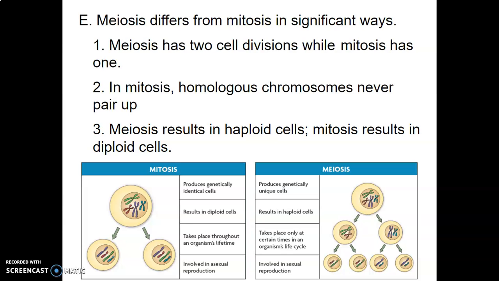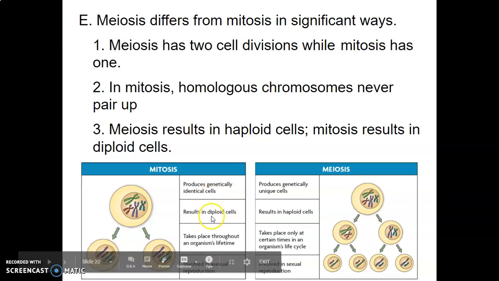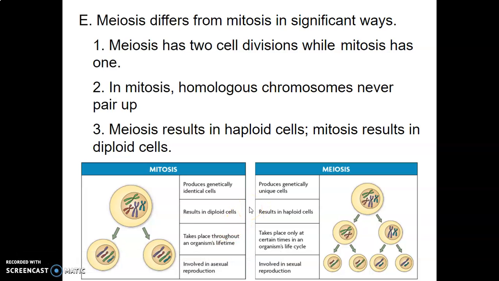Meiosis results in 4 haploid cells. Mitosis results in 2 diploid cells, and they are the exact identical copy of the mother cell, the original cell. It tells us there that it produces genetically identical cells. Mitosis takes place all throughout the organism's lifetime. So if something's injured or something needs to grow, because you're not the same size you were as a baby, this is involved. It's also involved in asexual reproduction. We're just not going to focus too much on that.